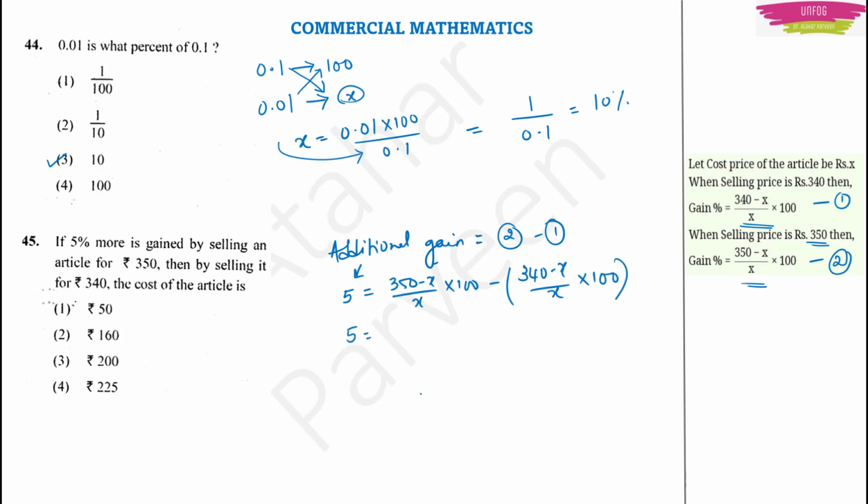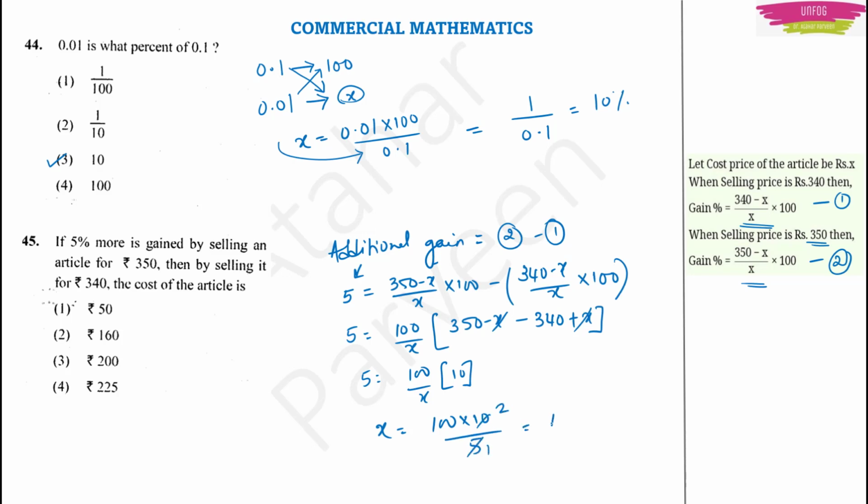So 5 will be equal to, I take 100 by x common here. Then what I will get? I will get 350 minus x minus 340 plus x. Minus into minus will be plus. It will be plus x. x will get cancelled. It will be 5 is equal to 100 upon x into 10. Now I want to find x, right? So x will be equal to 100 into 10 upon 5. 5 ones are 5, 5 twos are 10. This will be equal to rupees 200. Okay. So option 3 will be the right answer.